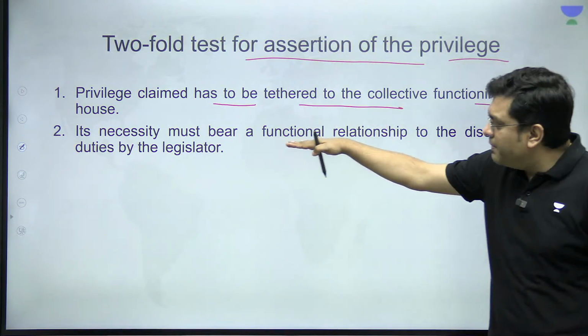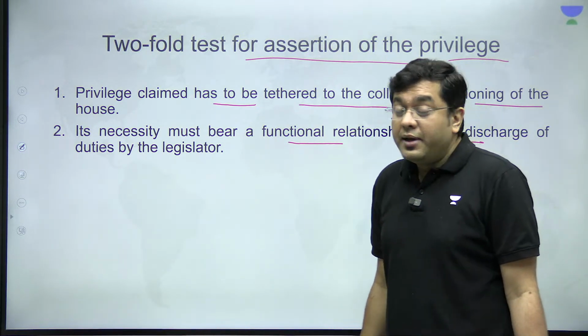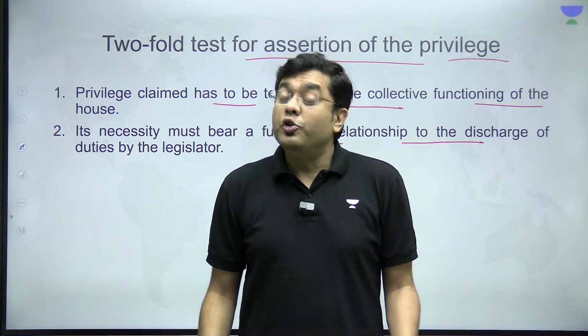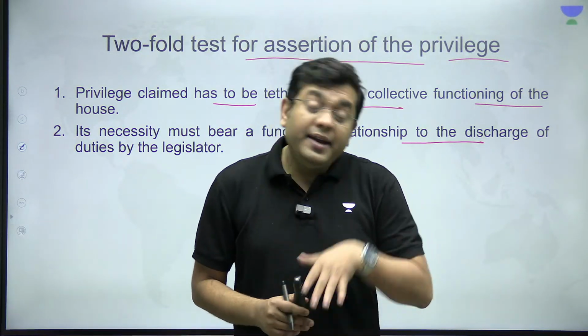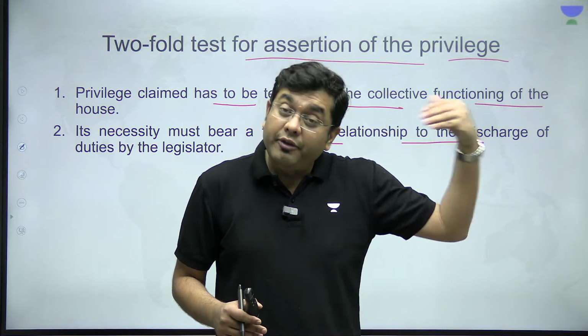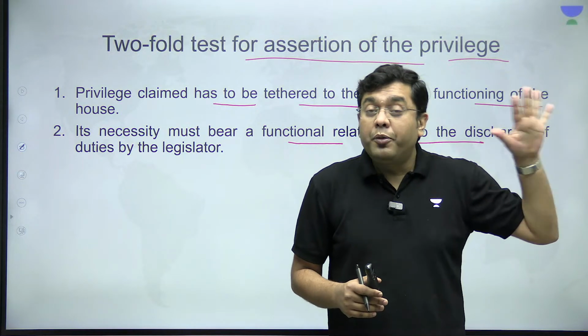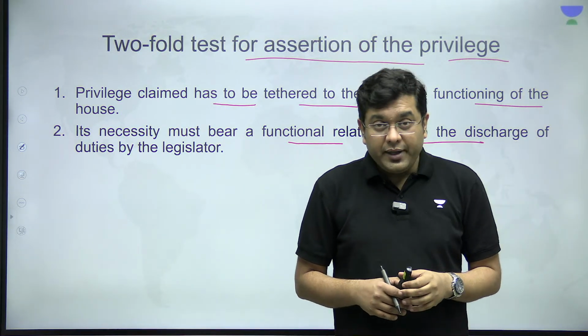Its necessity must bear a functional relationship to the discharge of the duties by the legislator. If you are carrying out your duty and under that you are carrying out any such actions, fair enough, Article 105 and 194 will provide you with a kind of an immunity.